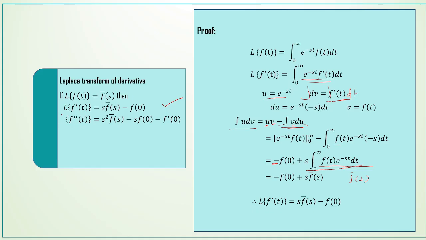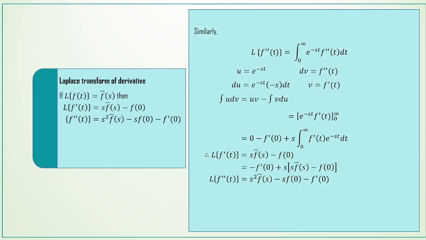Another one is L of f double dash of t is equal to s squared into f bar of s minus s into f of 0 minus f dash of 0. Likewise, we can prove this second part also.